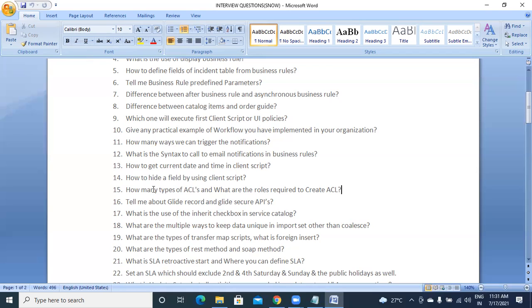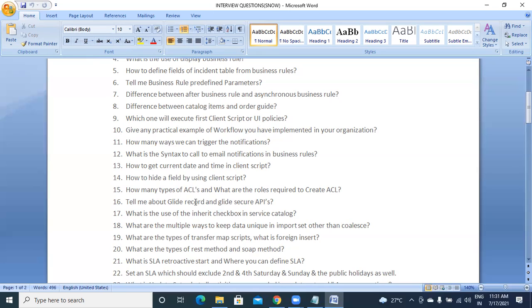Like types of ACL. How many types of ACLs are there, and what are the roles required to create an ACL? We saw yesterday, you can give types like record, endpoint, and the remaining ones which we have. And what is the role required? We saw that yesterday, security admin. So that is also a question.